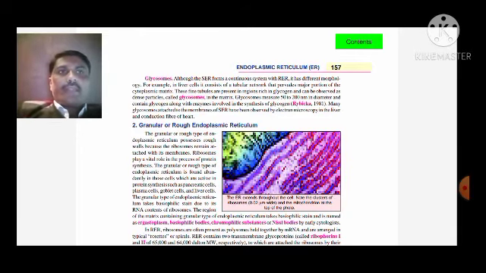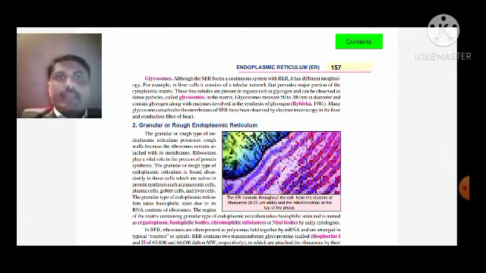In the matrix, glycosomes measure 50 to 200 nanometers in diameter and contain glycogen along with enzymes involved in the synthesis of glycogen. Many glycosomes attach to the membranes of the SER, which has been observed under the electron microscope in the liver and the conduction fibers of the heart.